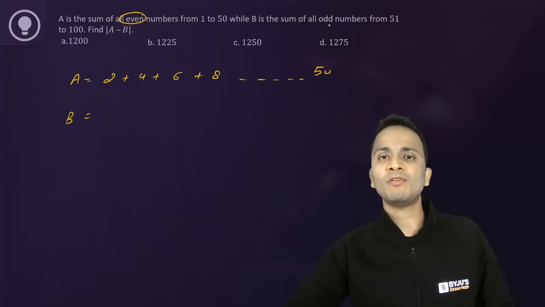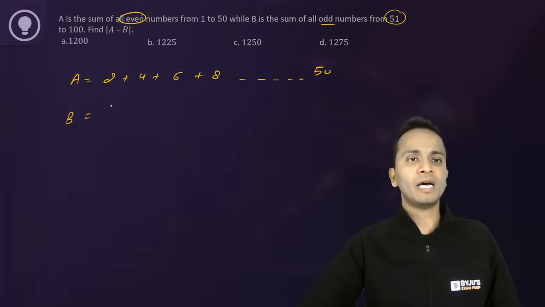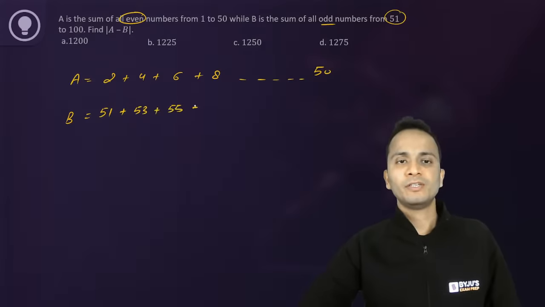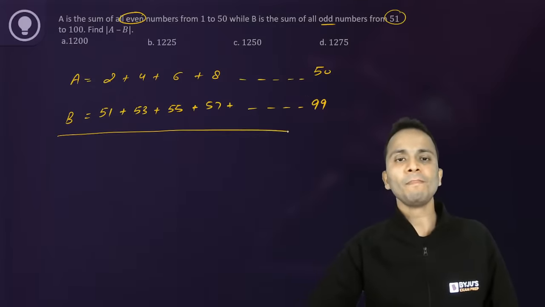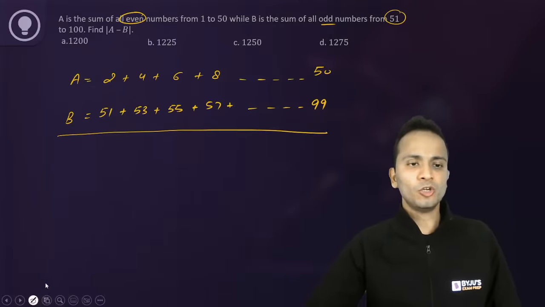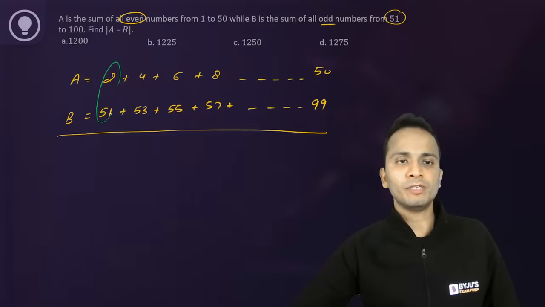Good. Now value of B, let's see how many of you have used the method that I am using. Value of B is sum of odd numbers from 51 up till 100. So 51, 53, 55, 57, I am writing, but there is no need to write so many numbers, up to 99. Now just look at the difference of these two numbers. The difference is 49.